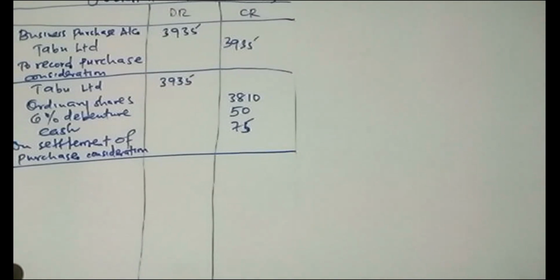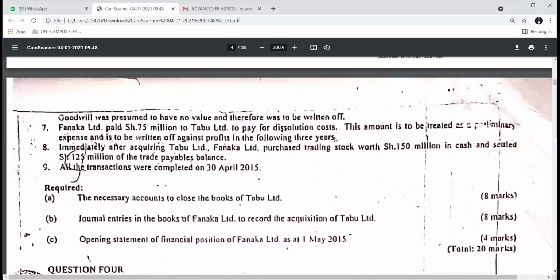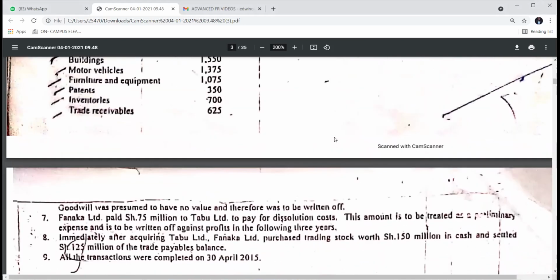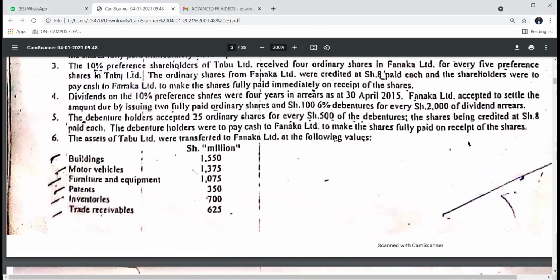So after that, the third thing you record is the assets which were taken over, according to the new figures at which Fanaka took them, that is under note 6. Under note 6, he took what and what? He took building, motor vehicles. So those you debit, assets are debited. So buildings 1550. Motor vehicle you debit with the new figures, the way they were taken over, 1375.